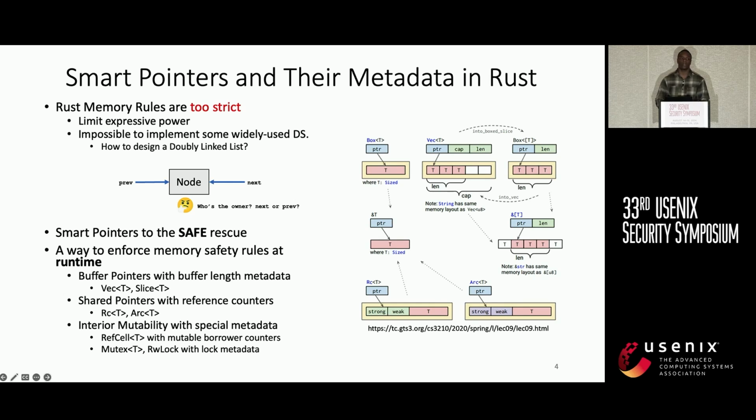There are many smart pointers in Rust. Some of them have metadata. Some of them simply have APIs, and they are diverse depending on their roles. For example, we have the Vec smart pointer, which has a pointer to a buffer, some length metadata and capacity metadata. We have shared reference counter pointers, such as Rc and Arc, which would be the solution to our doubly linked list problem. And we have smart pointers for interior mutability, which will have special metadata. These present a face that they are immutable to the compiler, while the data that they hold can be mutated using the APIs that they have.